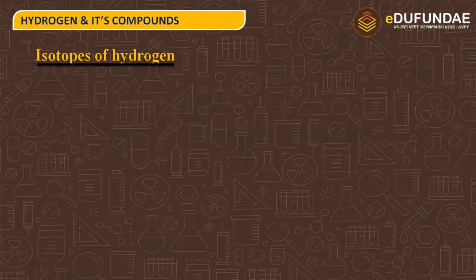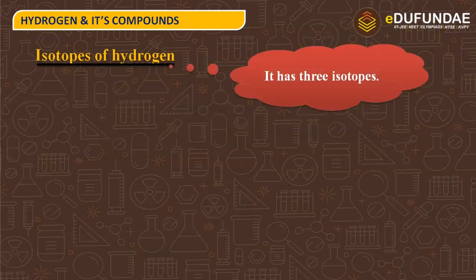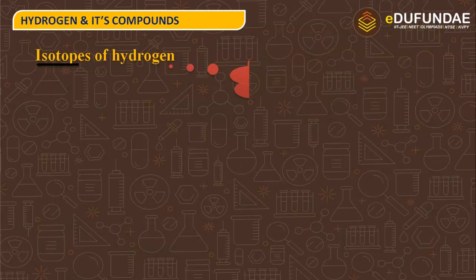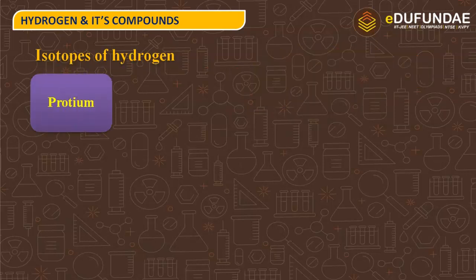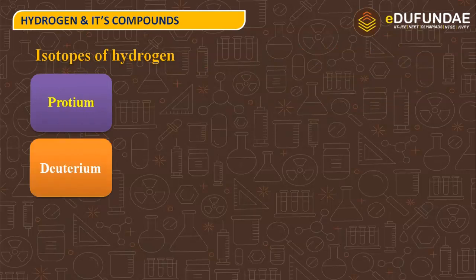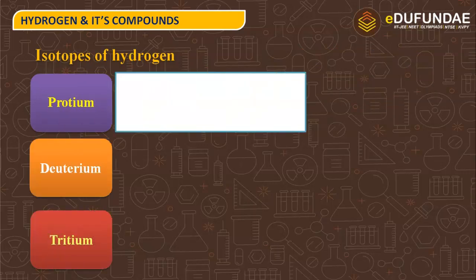How many isotopes are there of hydrogen? Yes, it has 3 isotopes. What are those 3 isotopes? Protium, deuterium, tritium. And when we talk about protium, its configuration is 1H1. That means the atomic mass of protium is equal to 1. The atomic number of protium is equal to 1.